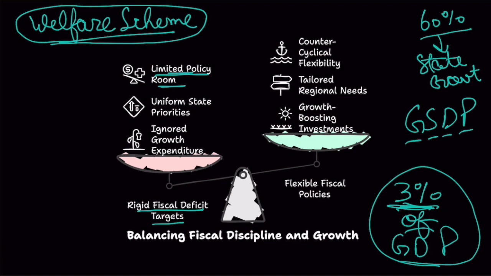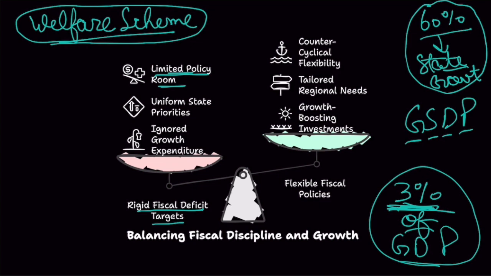So if we take into account all the expenditures done by both, 60% of the expenditure is done by the state governments. So expenditure requirements of the states are huge, but states also have to maintain this target, right? This is a bit unfair for them.